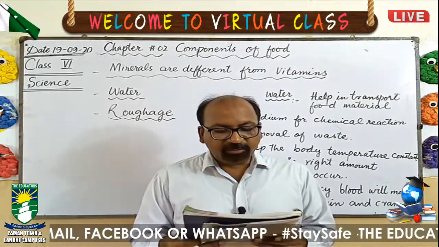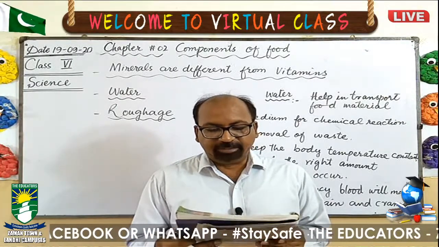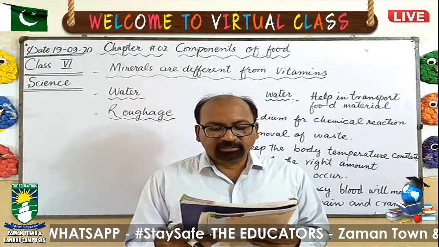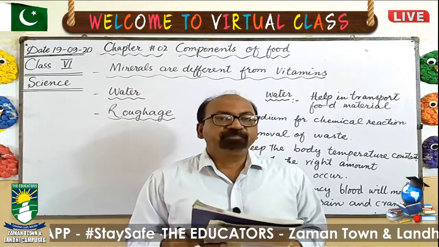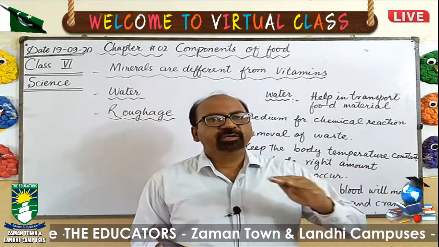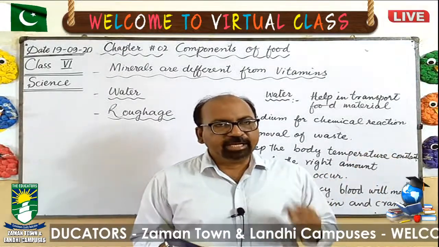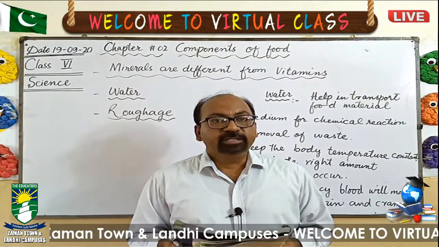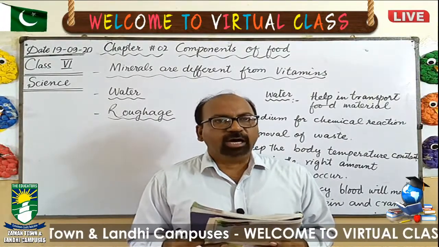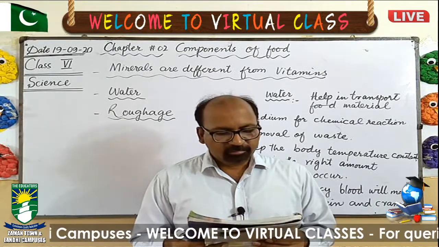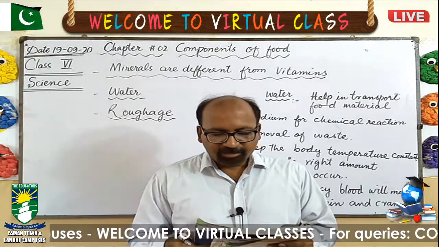The requirement of the minerals is different in different age groups. Children need more calcium and phosphorus for the growth of their bones, as they are in the growing age. They need more minerals because their bones need to become stronger and stronger.